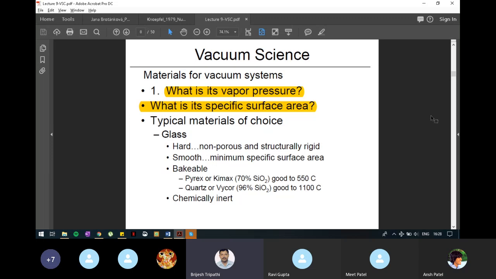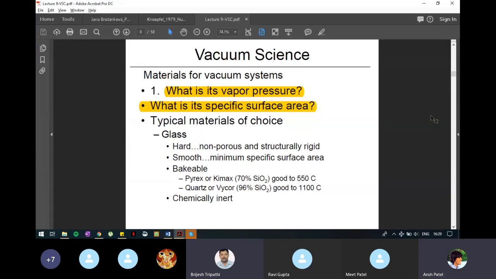Okay. So typical materials of choice are glass, because it is hard, non-porous, structurally rigid, smooth, and minimum specific surface area is obtained. It is bakeable. Some of the examples are Pyrex or Kimax glass, which has 70% silicon dioxide and can be heated up to 550 degrees Celsius. Another example of bakeable glass is quartz or Vycor, which has 96% SiO2 and can be heated up to 1100 degrees Celsius. And it is chemically inert. That is also one of the important properties.